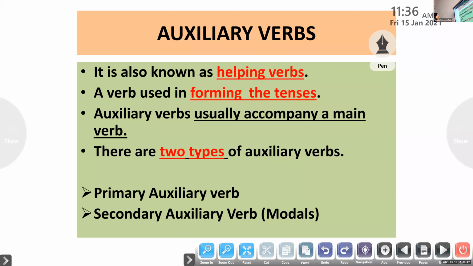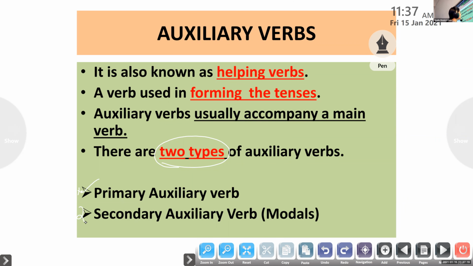Okay, children. Ma'am, should we write this? No, I'll be sending this to the class group. Whenever I'm drawing a flow chart over here, that can be copied. Now you listen. There are two types of auxiliary verbs. The first one is known as primary auxiliary verb and the second one is known as secondary auxiliary verb.